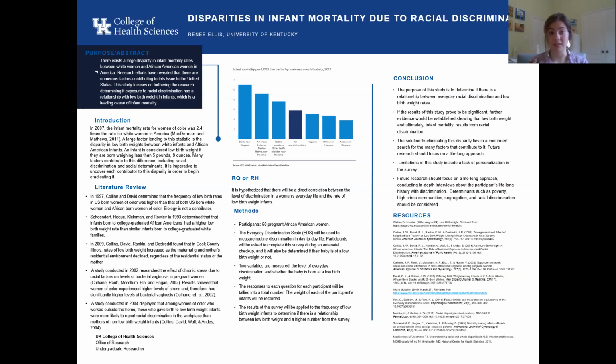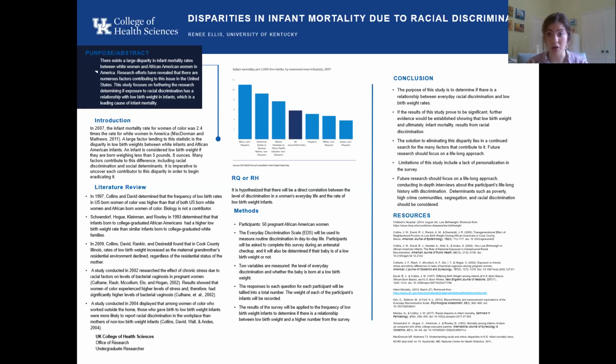And so this study focuses on furthering the research, determining if exposure to racial discrimination has a relationship with low birth weight in infants of women of color, which is a leading cause of infant mortality. In 2007, the infant mortality rate for women of color was over 2 times the rate for white women in America. And in 2017, as you can see from my graphic, the infant mortality rate for women of color was still over 2 times that of white women per 1,000 live births. So even 10 years later, this still proves to be an ongoing issue.